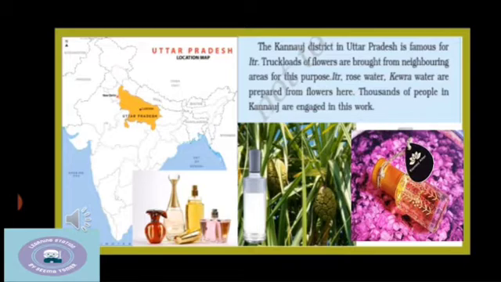Now children, as I told you, flowers are used to make perfumes also. So in Uttar Pradesh there is a place called Kannauj which is famous for itr. Truckloads of flowers are brought from neighboring areas for this purpose. Itr, rose water, kevra water, they are prepared from flowers. And thousands of people in Kannauj are engaged in this work. You can see in this picture there is a map of Uttar Pradesh and there is a district called Kannauj.